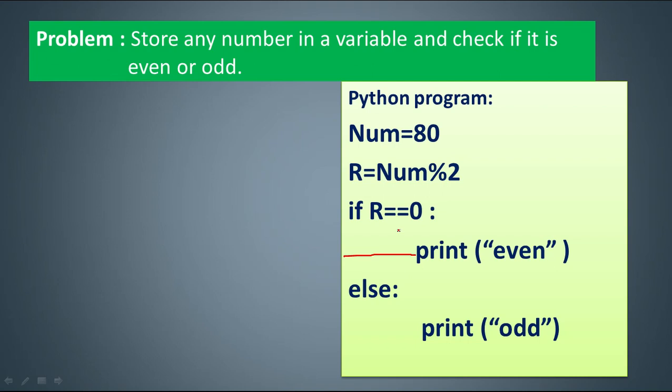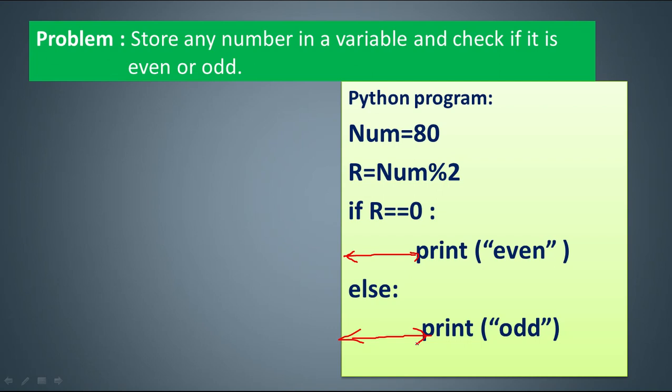If is a collection of some statements. If the condition is true, this part will execute, otherwise this part. So there are two blocks. Clear? One is your false block, other is your true block. For that, this space is required. This space is called the indentation space. That is new to the Python programming language, and you will understand it as you move on writing your programs.